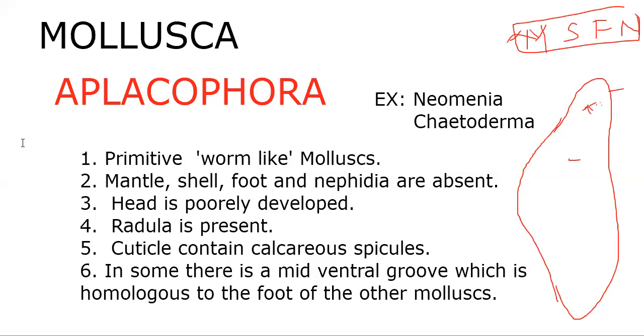The cuticle contains calcareous spicules. There is a mid-ventral groove homologous to the foot of other mollusks. That's all about the characteristic features of Aplacophora. Neomenia and Chaetoderma are examples for these.